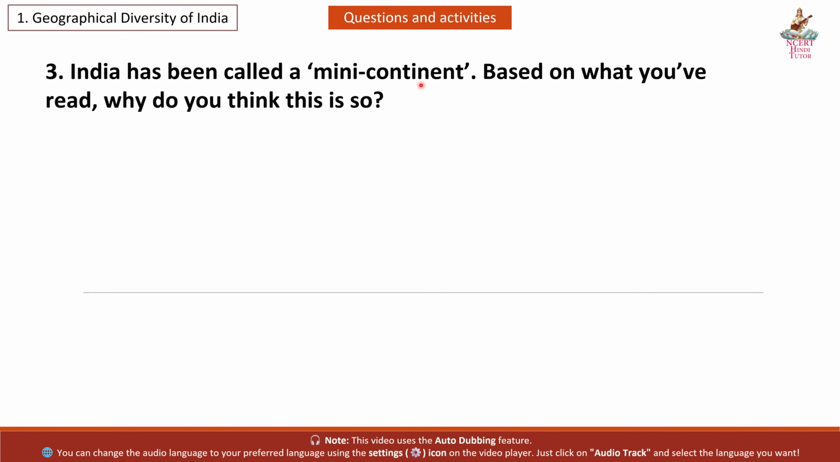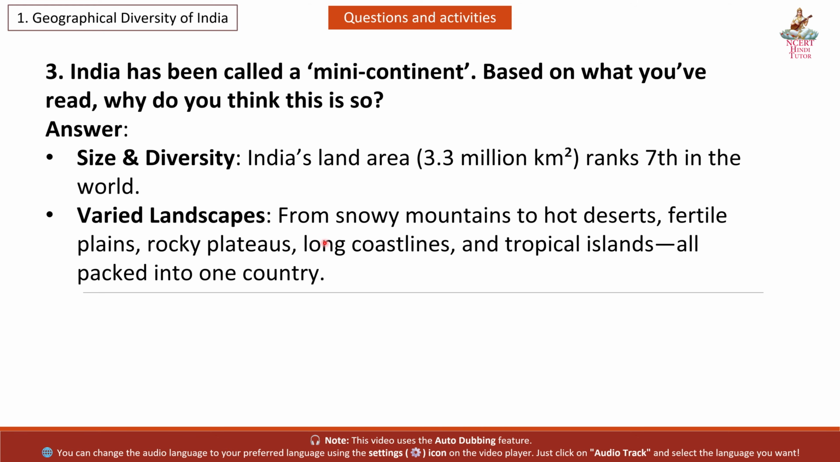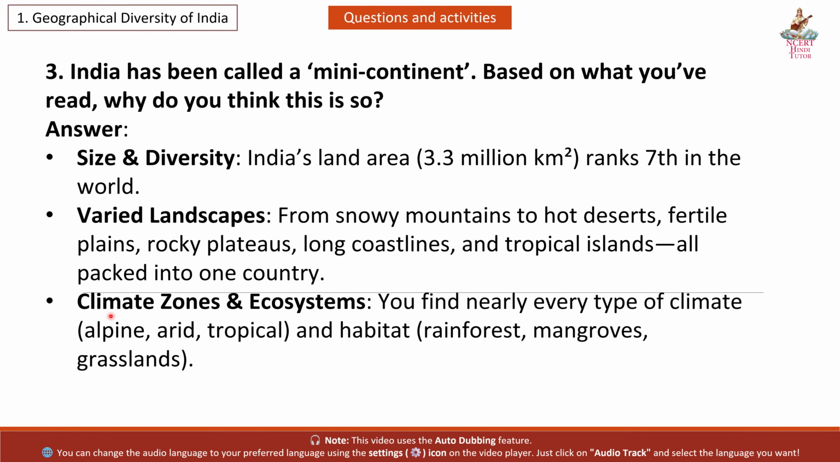India has been called a mini continent. Based on what you have read, why do you think this is so? Answer. Size and diversity. India's land area, 3.3 million square kilometers, ranks 7th in the world. Varied landscapes, from snowy mountains to hot deserts, fertile plains, rocky plateaus, long coastlines, and tropical islands, all packed into one country. Climate zones and ecosystems: you find nearly every type of climate, alpine, arid, tropical, and habitats like rainforest, mangroves, grasslands.